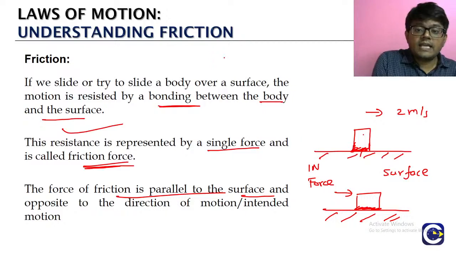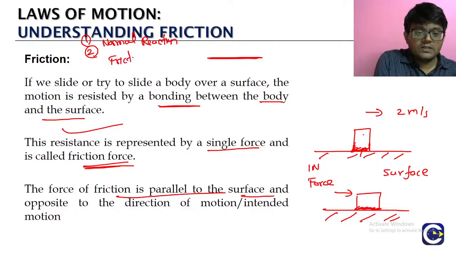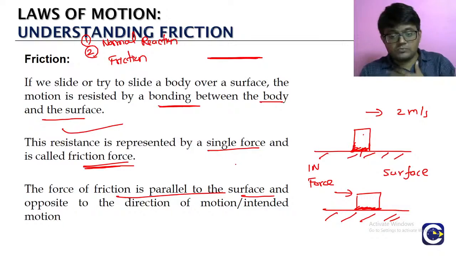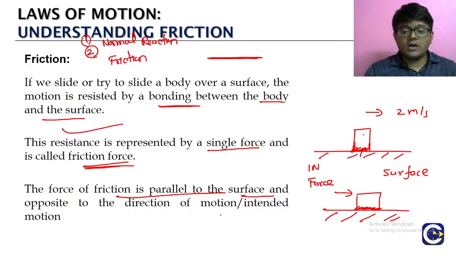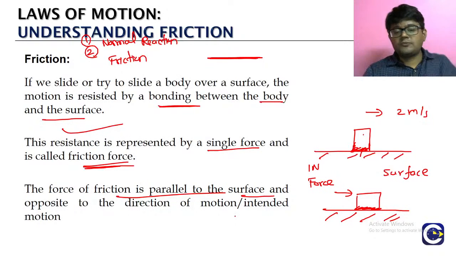Already, in the discussion of the contact surface, we talked about two types of contact forces. One is the normal reaction, which we have already covered. The second is friction, which we are going to cover today. Whenever there is contact between two surfaces, we get these two types of contact forces.